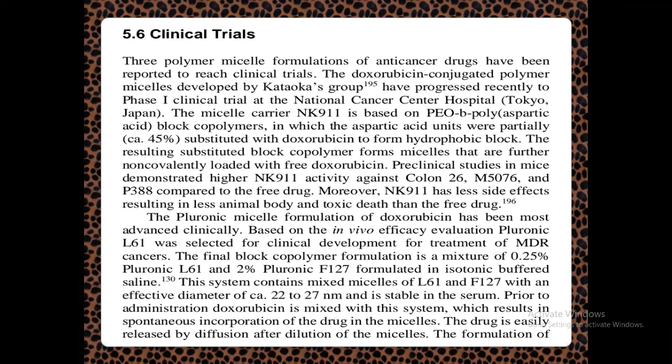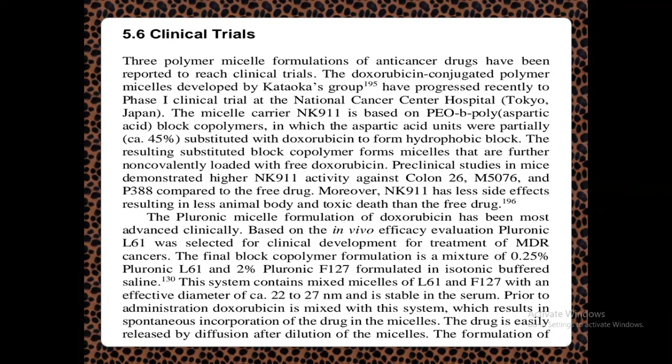After that, the drug has to be checked in the human system. For that, you have to go for clinical trials. So we are going to see about clinical trials of these drugs, that is, how far these drugs have efficacy or safety in the human system.